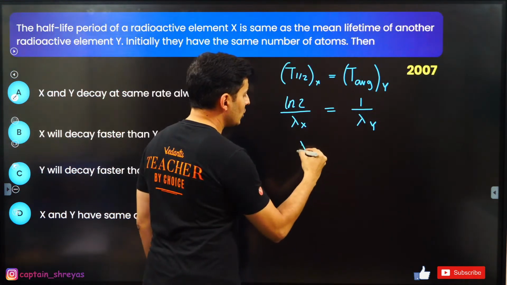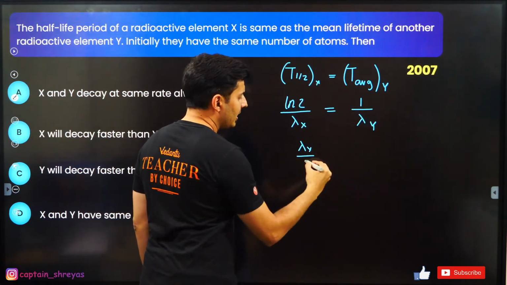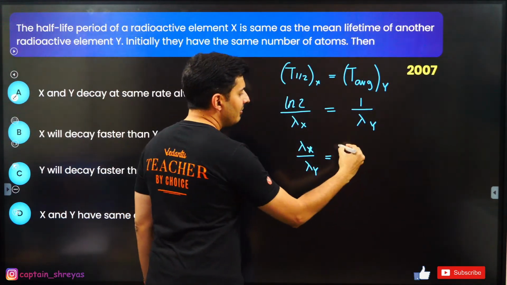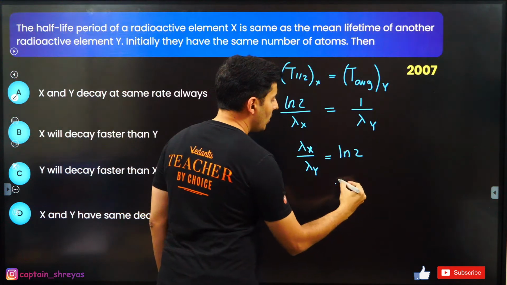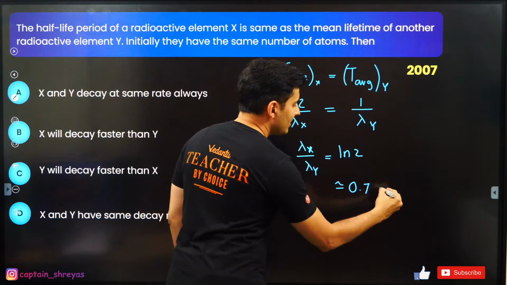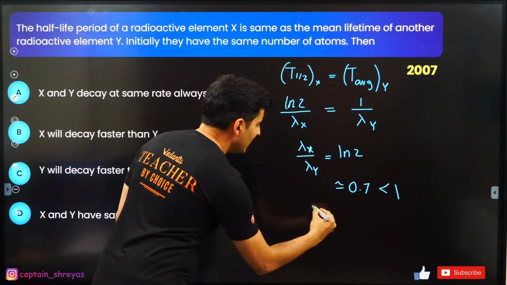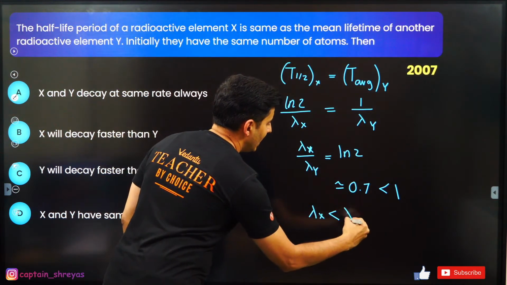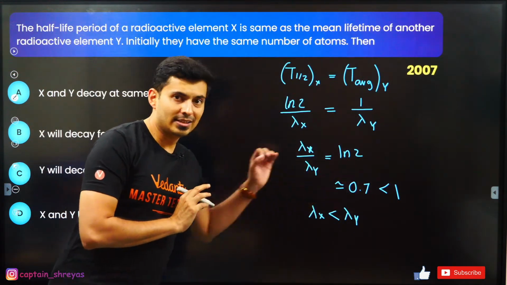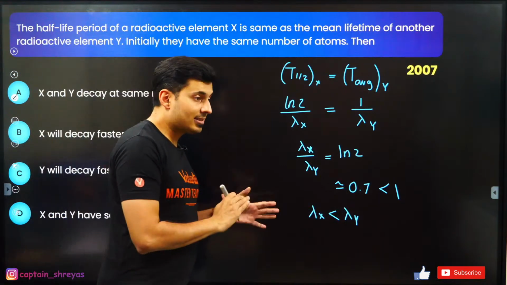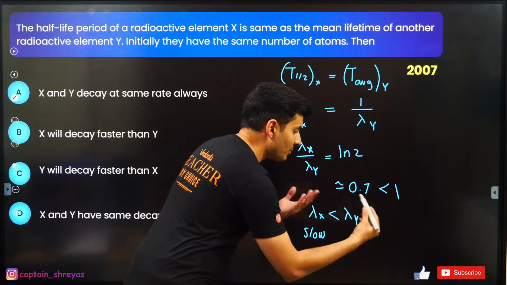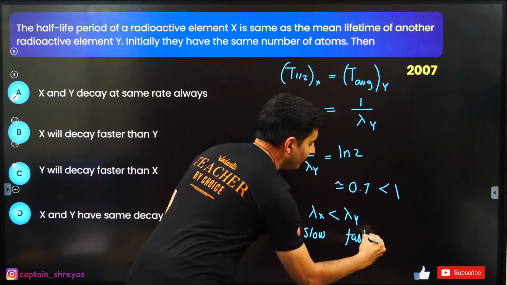Now just move this around. You will see lambda X by lambda Y will be ln 2, and ln 2 is approximately 0.69, which is definitely less than 1. So lambda X is less than lambda Y, since the numerator is less than the denominator. That means X decays slowly, there is slow decay. Lambda Y is more, so Y is going to decay faster.